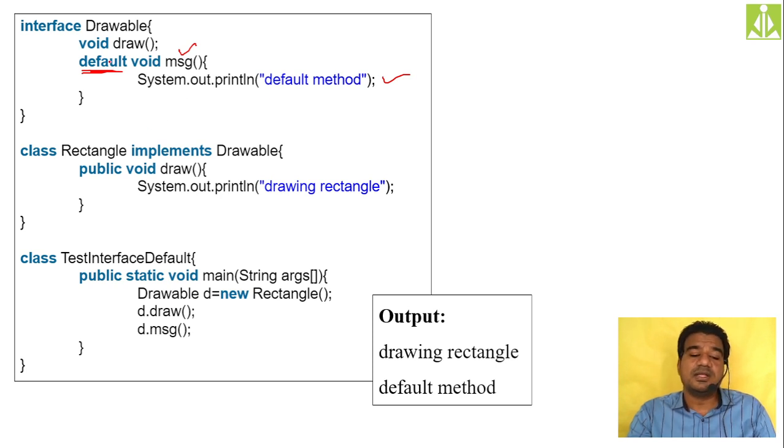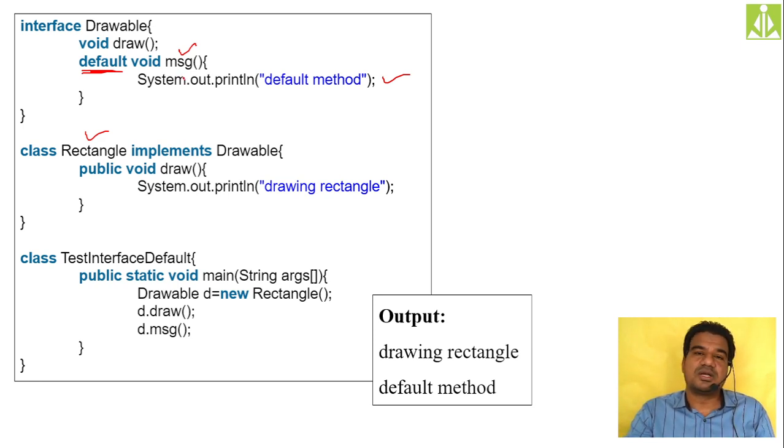And then I'm creating a class Rectangle which is implementing the Drawable interface. When it is implementing the Drawable interface, it has to give the definition only to the abstract methods. It need not give the implementation for a default method, a method with body. If it gives the definition for this method with body, it will come under the method overriding concept. Okay, that I don't want to mix up over here.